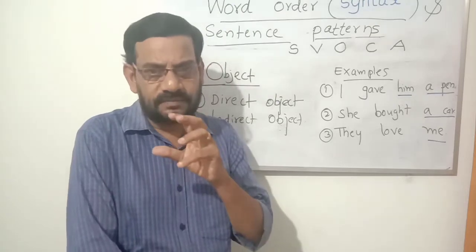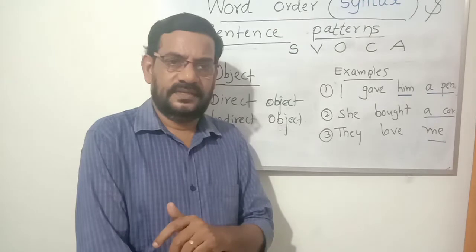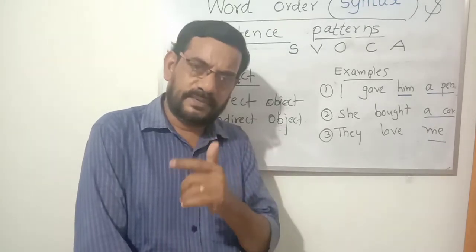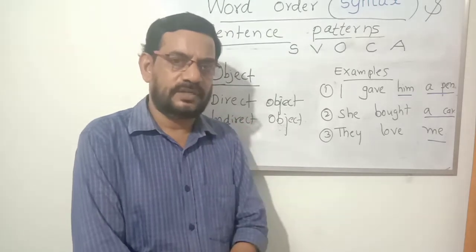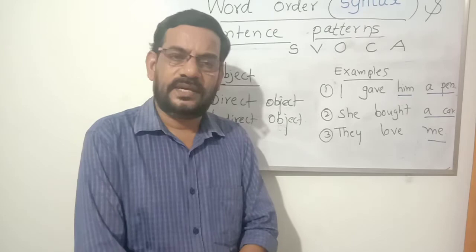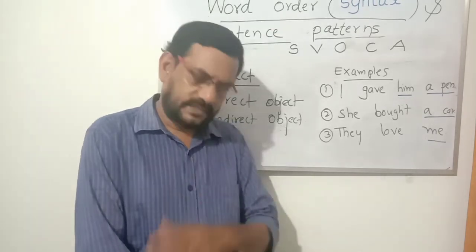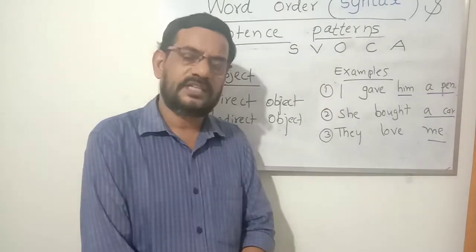That is why the verb is there. The verb is happening because of that. Without that object, a transitive verb will be incomplete. We have to mention that also. I bought means, I bought what will be there in the listener's mind. So we can say I bought a car. That's a complete sentence. Why do we leave out that object? There is no need to leave the object.